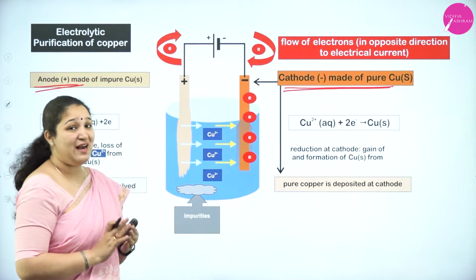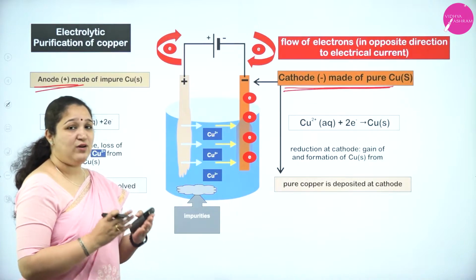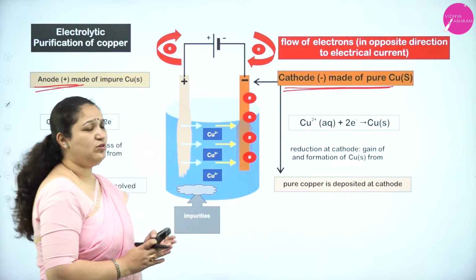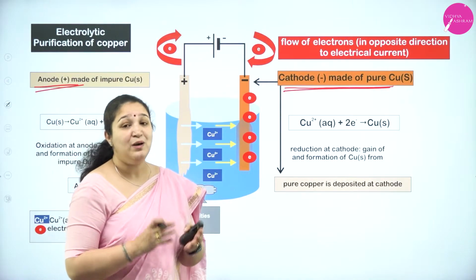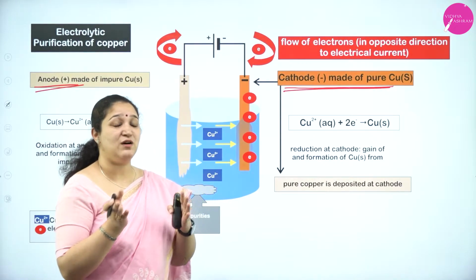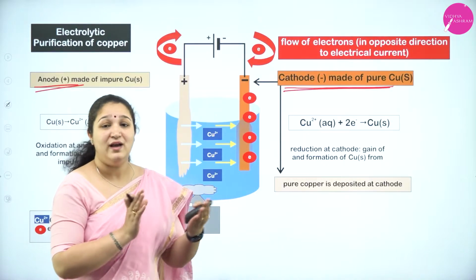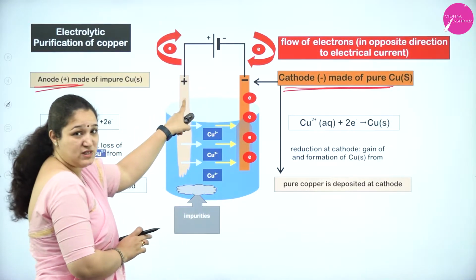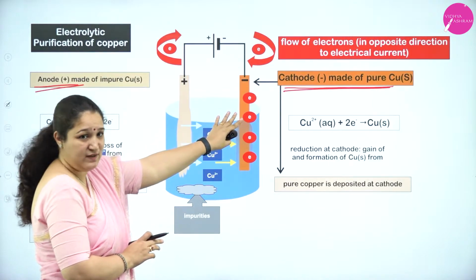But the reactions happening are the same. At the anode there is oxidation only, at the cathode there is reduction only, but the sign is different compared to electrochemical cells.